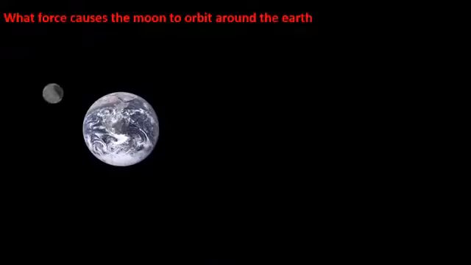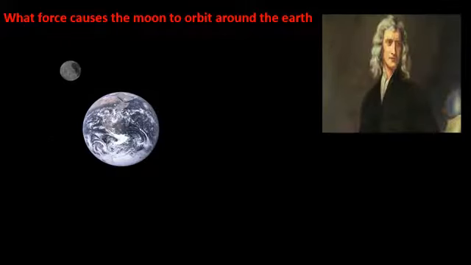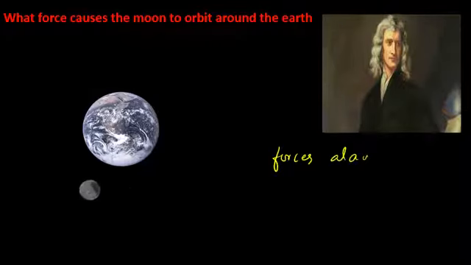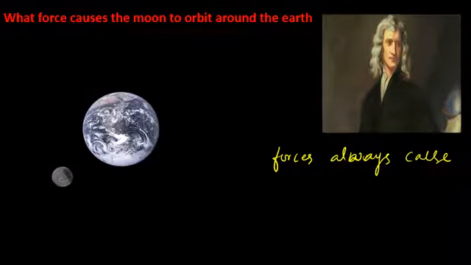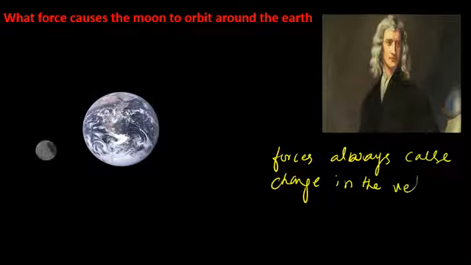What causes the moon to orbit around the earth? There was a scientist whose name was Newton. Newton was the first who answered this question, and he stated that forces always cause a change in the velocity of an object.